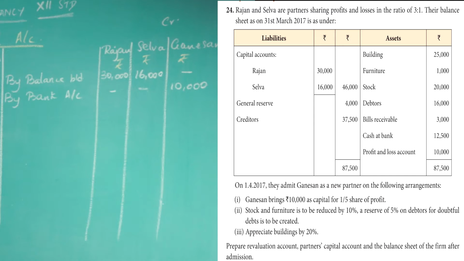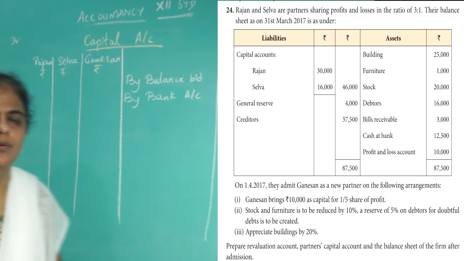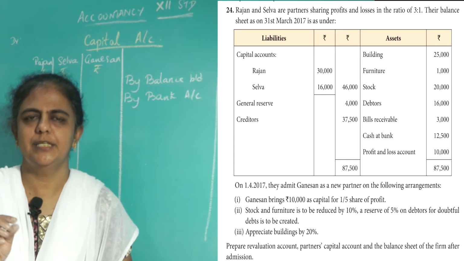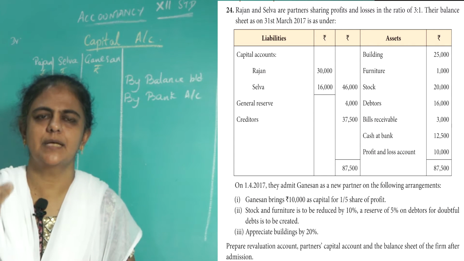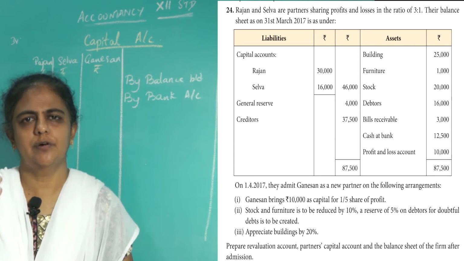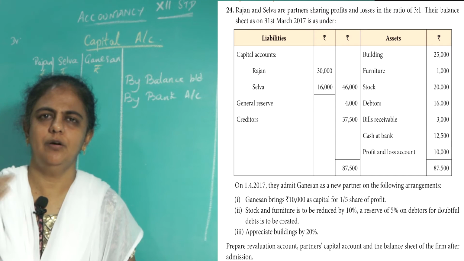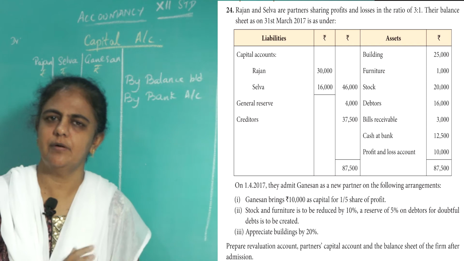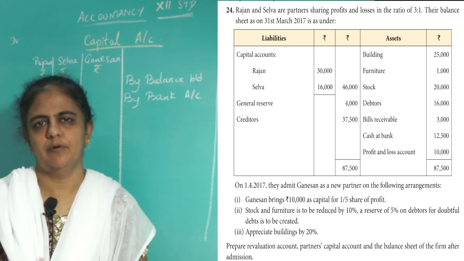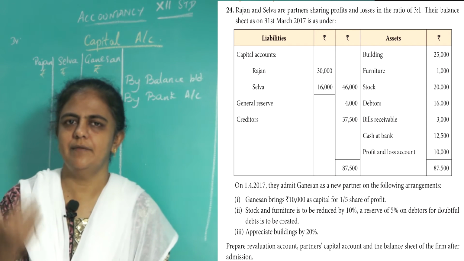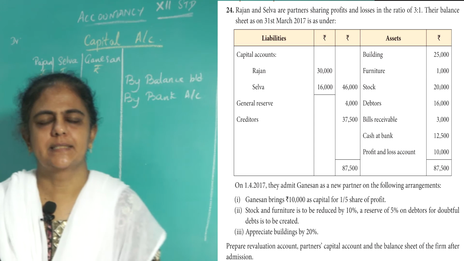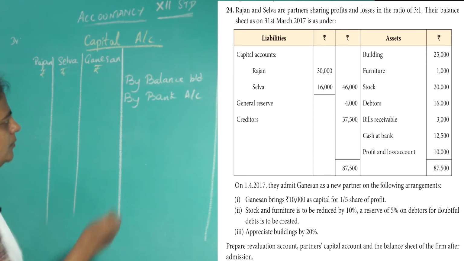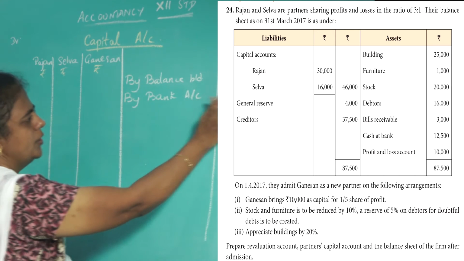Next, what you have to see? You have to see the balance sheet, that is the question. In the balance sheet, you have to see whether there is any reserves, any surplus, any profit or any loss. If profit and loss is given on the asset side, it means loss. If it is given on the liability side, it means profit. So see the question whether there is any reserve or P&L given there. Yes, on the liability side, we have general reserve. So that general reserve you have to transfer to the old partners' capital account.